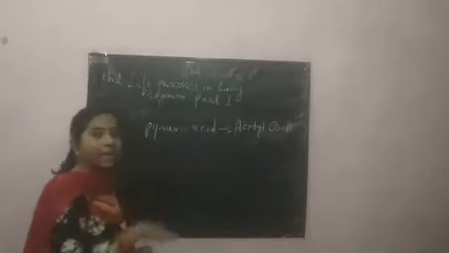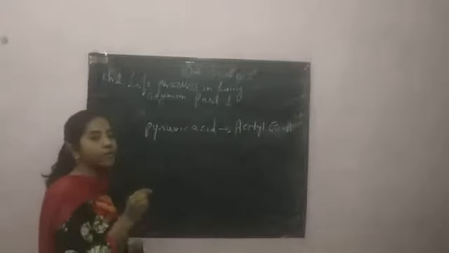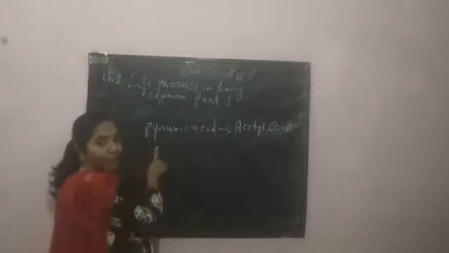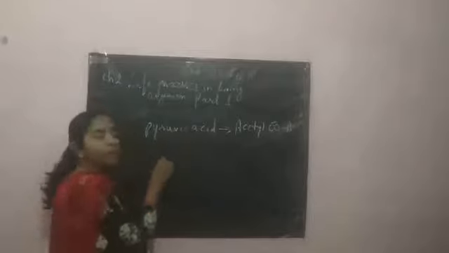So we have got two molecules of pyruvic acid. Now these two molecules of pyruvic acid will get converted into acetyl coenzyme A. Now what is this acetyl coenzyme A? Acetyl coenzyme A is again another compound. From the process of glycolysis, we got two molecules of pyruvic acid. Then both these molecules of pyruvic acid will get converted into acetyl coenzyme A.